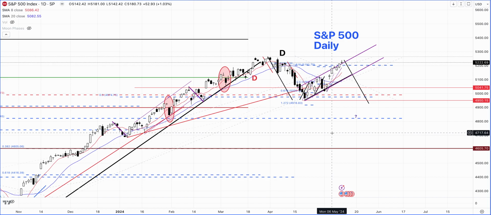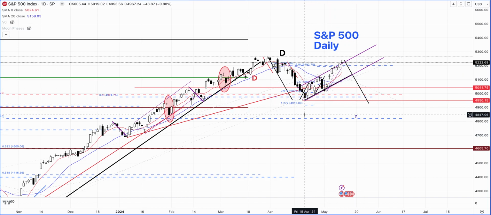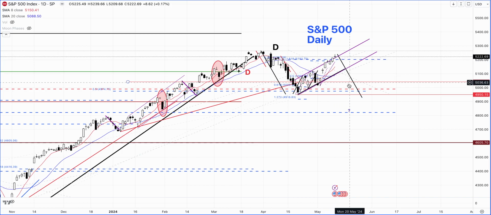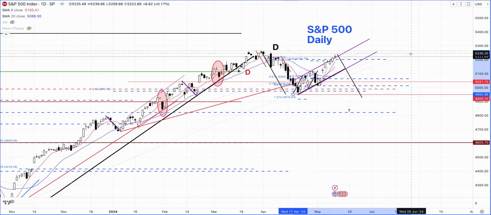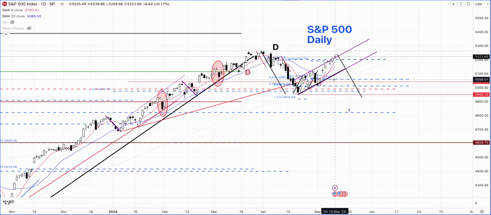Now, with this kind of a move, I think the chances of this 19th of April being an orthodox low are actually increasing. So if the market moves lower, then the region that we will be watching really carefully will be this one, and I'm going to draw a box around this one, and I'm going to remove this to make the chart a little bit cleaner. So that's going to be our value area to watch.